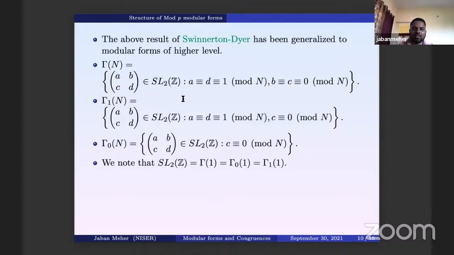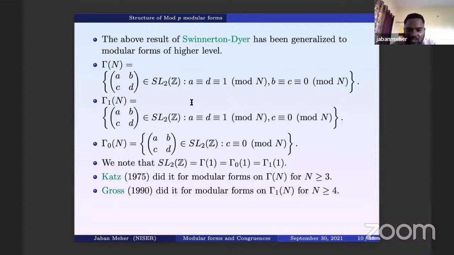For our purpose, mainly what we want is the Fourier expansion, because we want to study congruences. So when you have modular forms over these groups, you have a Fourier expansion, the way I described in the case of SL2(Z). So if N is bigger than 1 for any of these groups, you say modular forms of higher level. So what are those results?